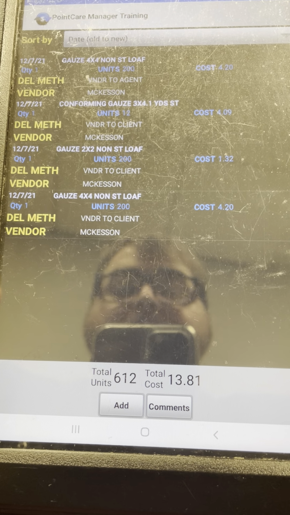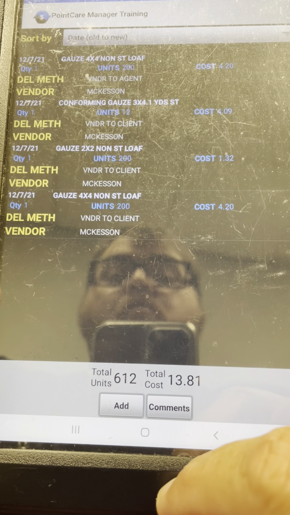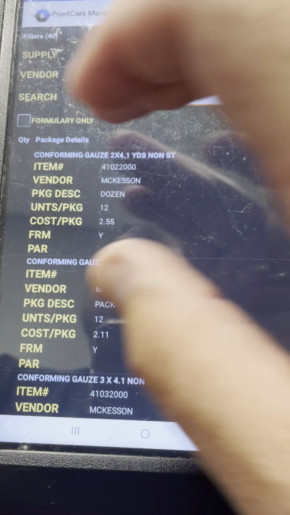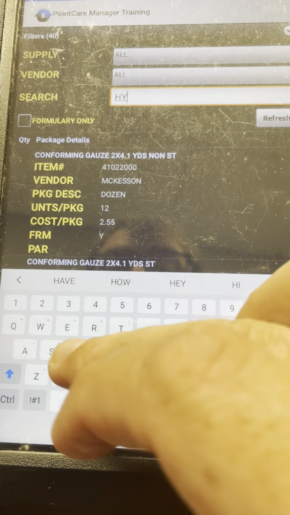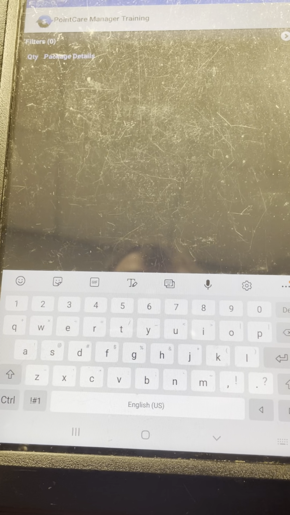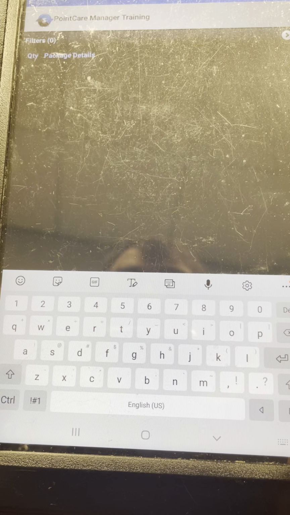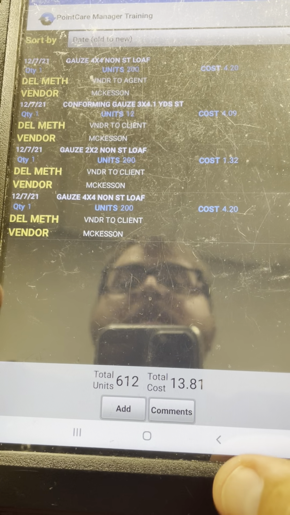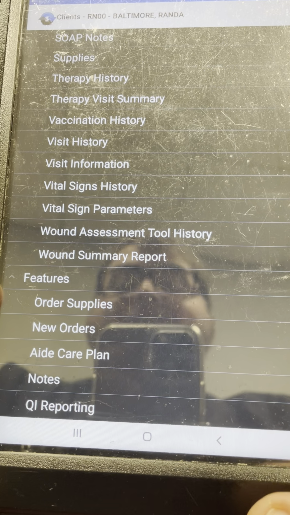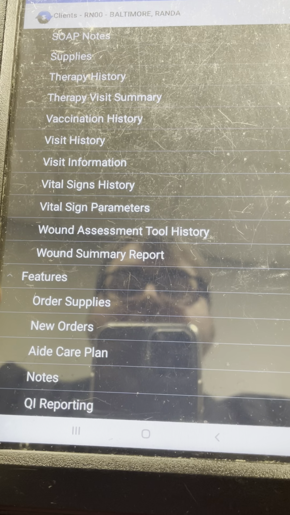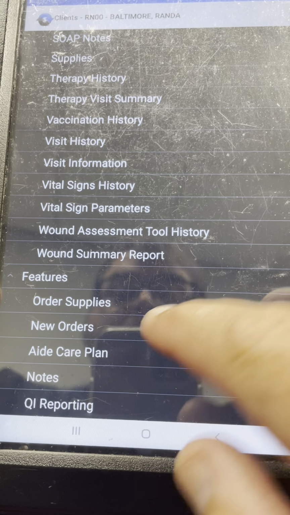Now, let's give another example here. Let's say that you wanted to order Hydrofera, because you received a new order for Hydrofera, and there's no Hydrofera Blue in your formulary at this point in time. So this would be how you would need to activate a new supply category if your supplies have changed. And the way that you do that is through an order. So you'd click new orders,